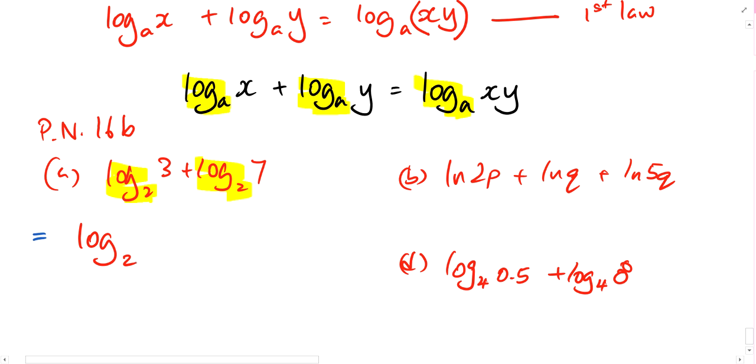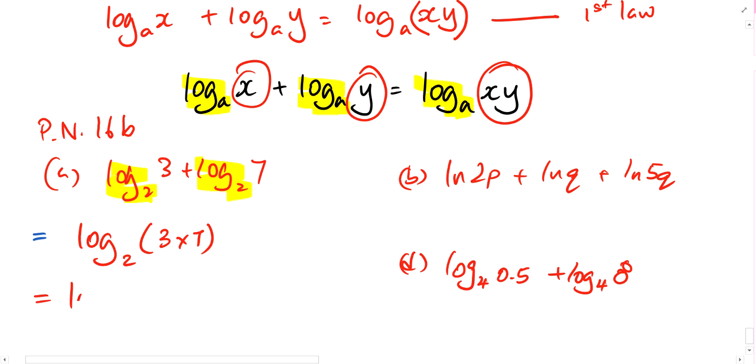Then now I need to fill in the next part. It is supposedly x times y. Where did they come from? The first log and the second log. Multiply the two numbers together. 3 times 7, so you get log base 2 of 21. This is our answer. Okay?